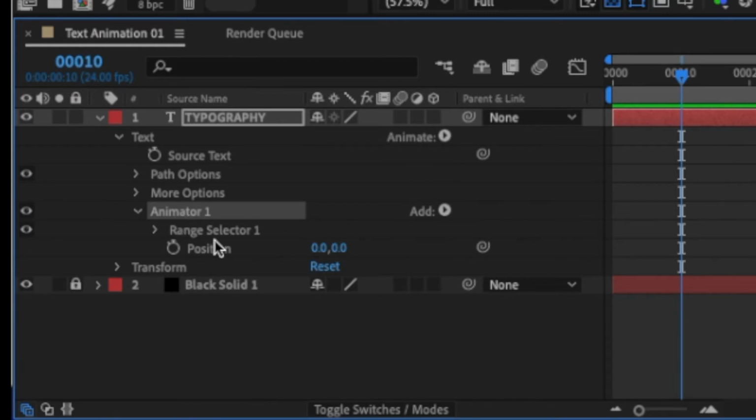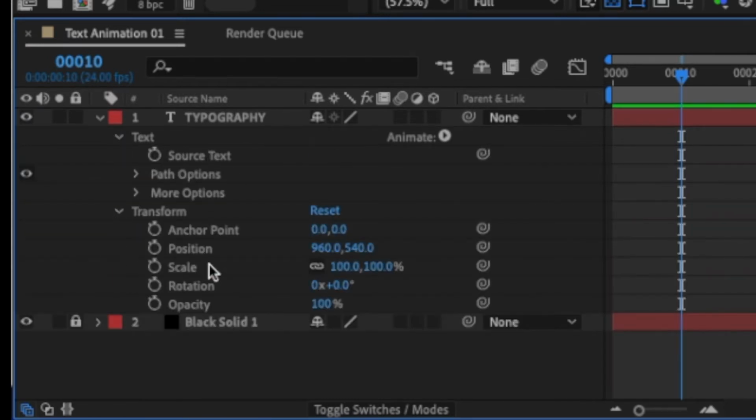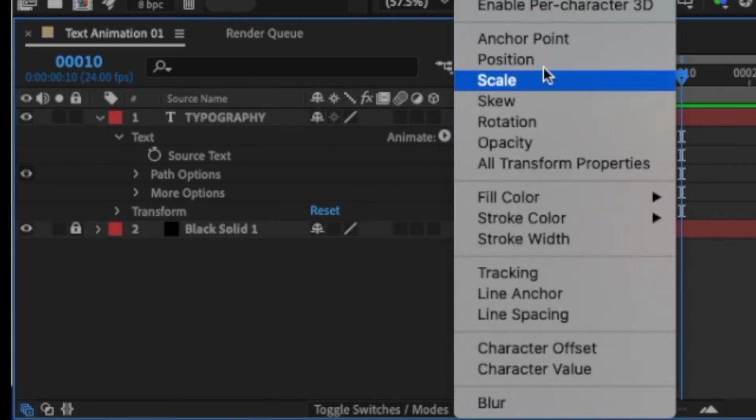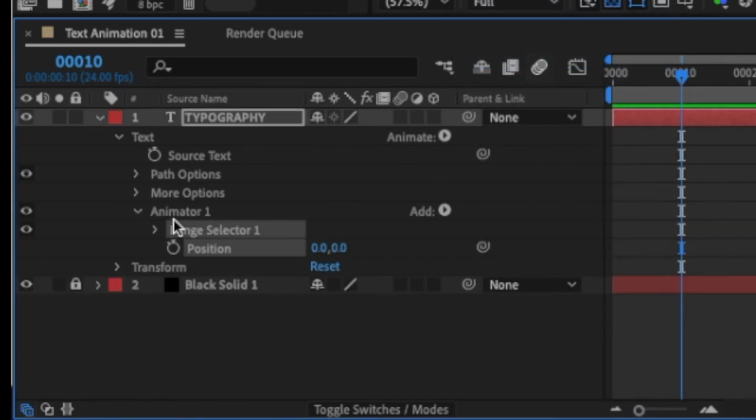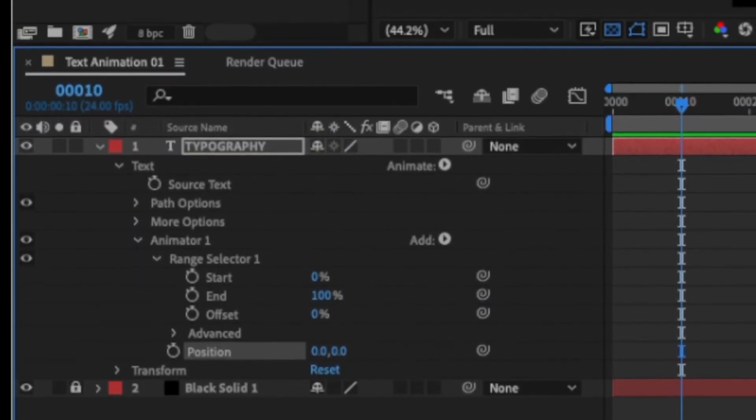Let me undo that, and you can see that I don't have anything in there except the position of my transform group. Only when I go to animate and select position do I get an Animator 1 in here, and then I get a range selector and a position parameter. This position parameter tells me that I want to animate this element in the position only. The way this animator works is that you go to the range selector and select what range of the text characters you want to animate the position for.